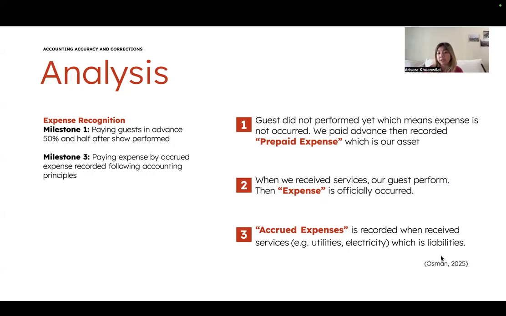And this is how accrued expense is recorded when services are received. Basically, accrued expense is a liability because we have received those services already, but we didn't pay yet, and we have to wait for the bills, and we didn't pay at the end of the month or on time. We paid next month. So this is how utilities and electricity work.